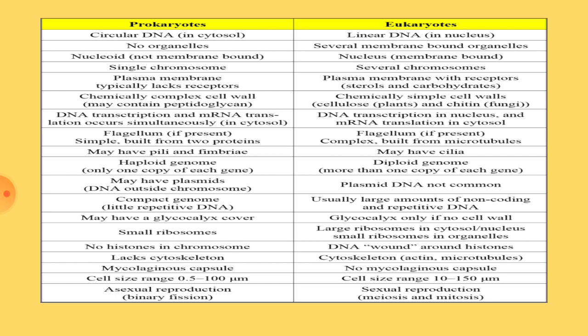Actually, in prokaryotes, as there is only one DNA molecule, it is not associated with histone protein, so that it is always active. Whereas in eukaryotes, the histones are always closely associated with the DNA molecule because there are many DNA molecules in eukaryotes. So all the DNA do not work at the same time.